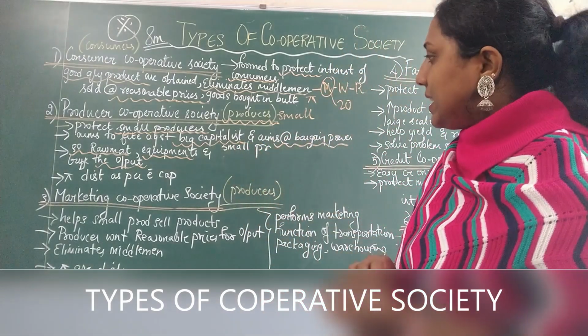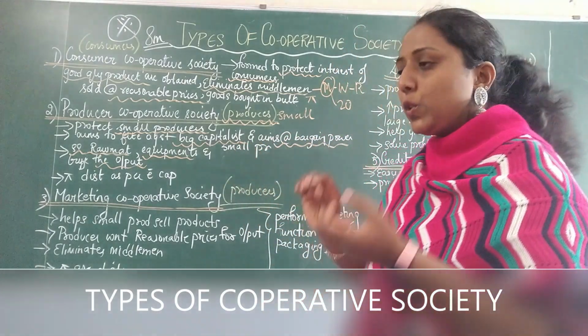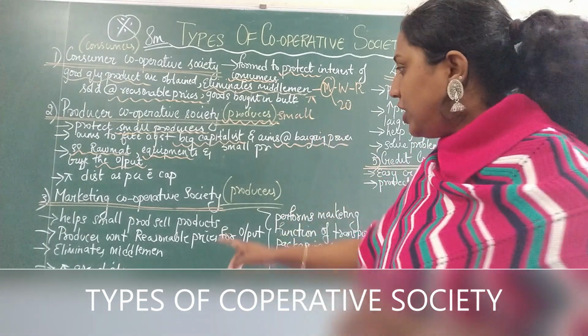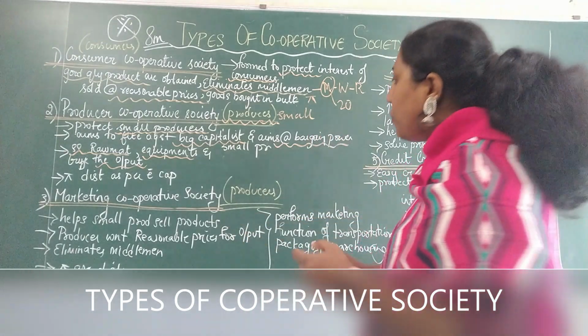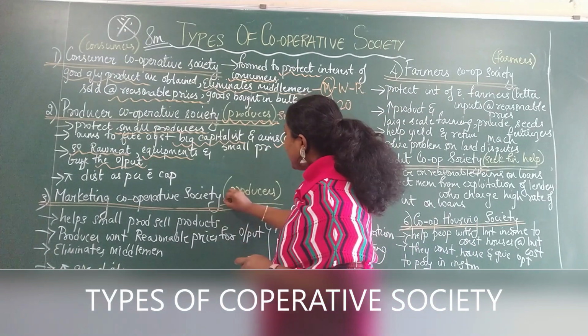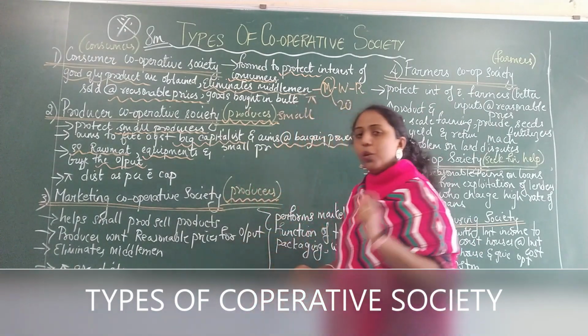Now the next one is marketing cooperative society. There is a knack for you to learn this particular topic. Now what is happening here? If you see, again you have producers. Who is it protecting?